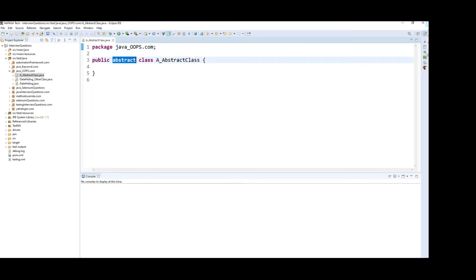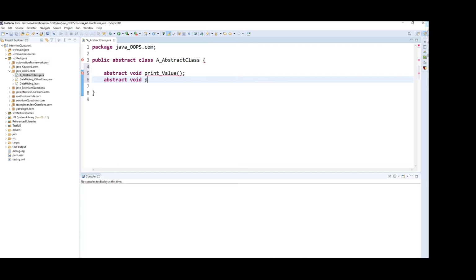How? Using the abstract keyword. Now I'm going to create abstract methods inside the abstract class. Abstract void print value and abstract void print message.